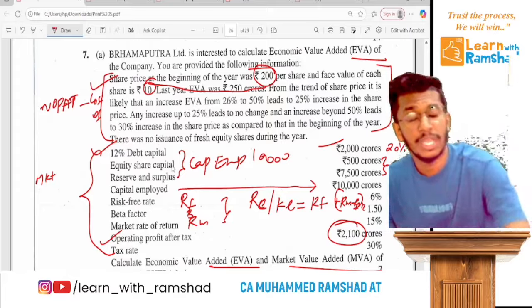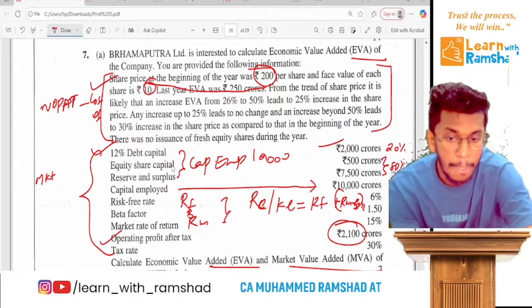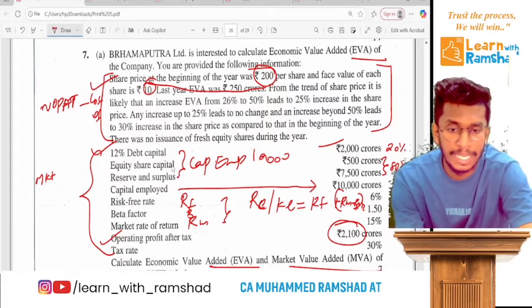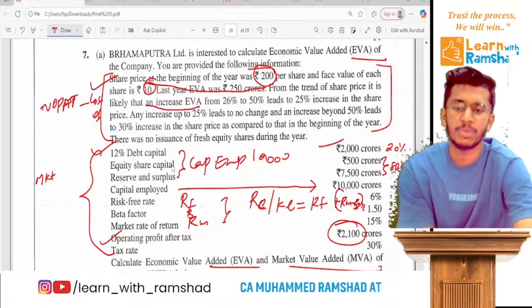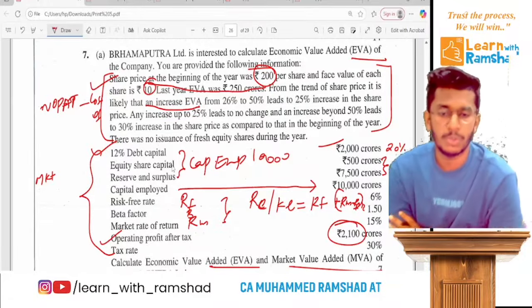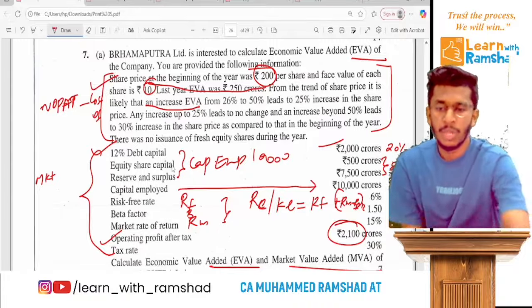Last year EVA was 250. From the trend of share price, it is likely that an increase of EVA from 26 to 50% leads to a 25% increase in share price.